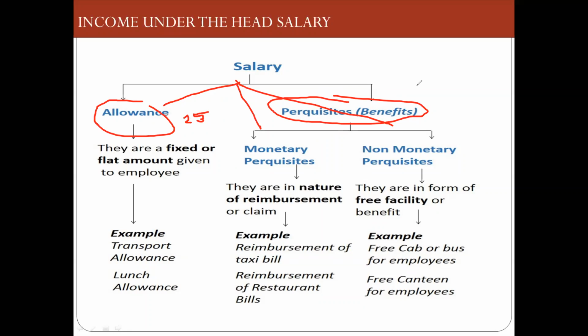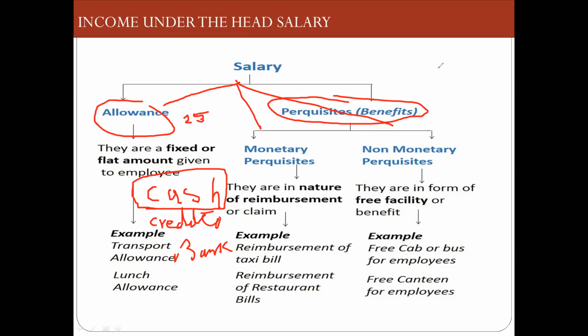Now let's understand what is an allowance. Allowance is paid in cash. One of the most important characteristics of allowance is that it is paid in the form of cash, and it can be credited in a bank account. Now, so you are happy. If you are given cash, you are happy. So allowances are always paid in cash. This is the most important. Why they are paid, we will see subsequently.